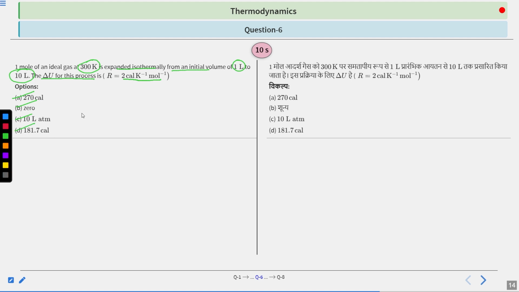So what is being given here? We are taking 1 mole of an ideal gas, and at constant temperature we are expanding it, so it is written isothermally. The expansion goes from 1 liter to 10 liter, and you have to calculate delta U for it. R is already given, 2 calorie per Kelvin per mole. It's a very easy question. The keyword is isothermal. Look at this word, and your answer is very easy to get. So you have 10 seconds to solve this question. Your time starts now.